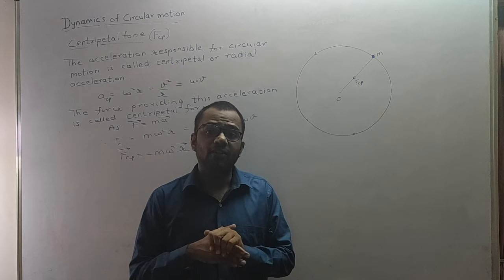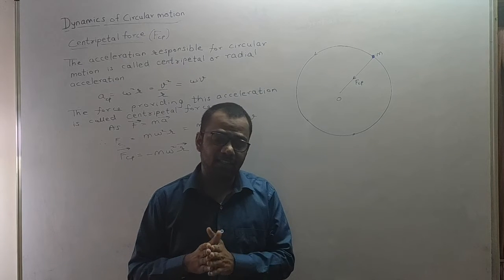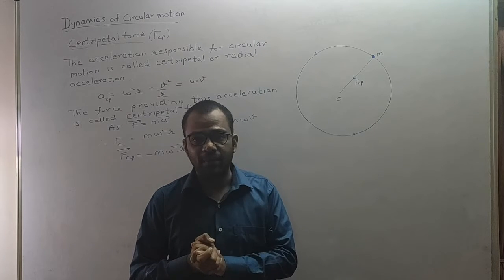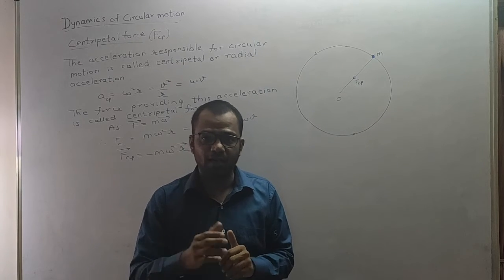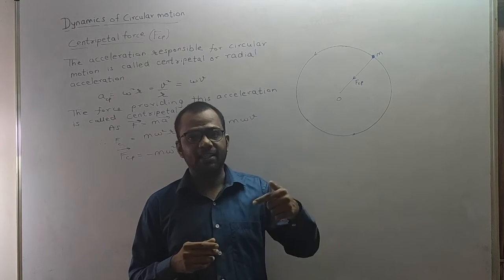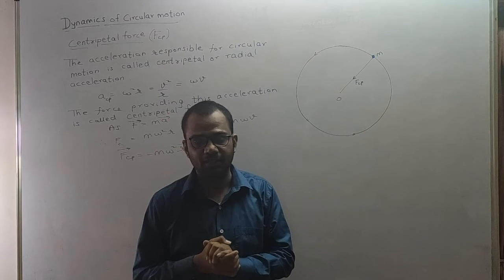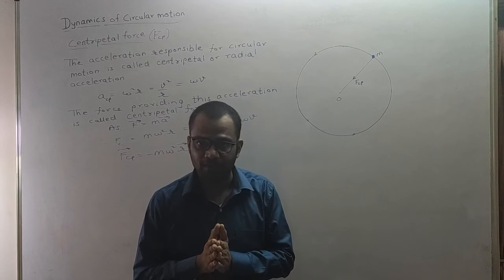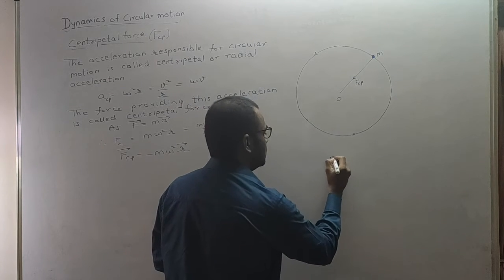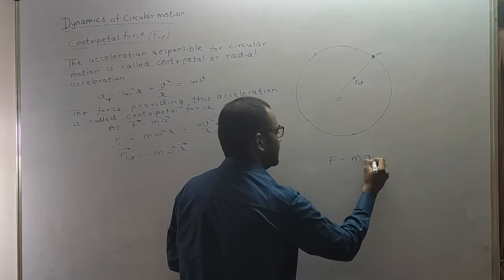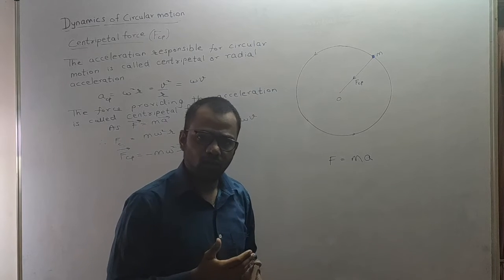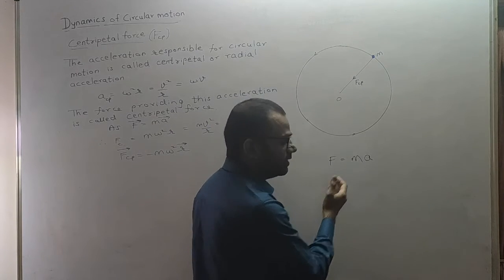Fine? Okay. Now we have studied centripetal acceleration, which was responsible for circular motion. Now the value of centripetal acceleration was what? It was omega square r or v square upon r or omega into v. And this acceleration was directed towards the center along the radius. Hence it was called centripetal acceleration. Right? Okay. Now we know Newton's second law of motion. It says that force is equal to mass into acceleration. So if we know the acceleration of the particle, to find out the force acting on the particle, we just have to multiply the acceleration with mass.